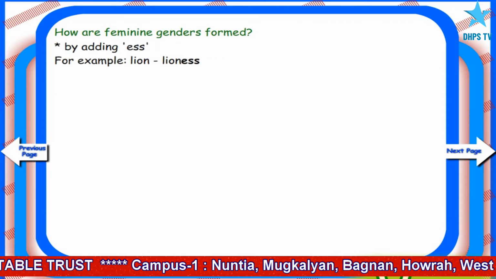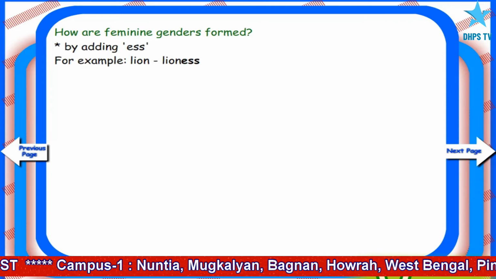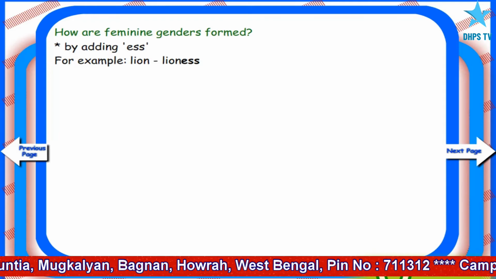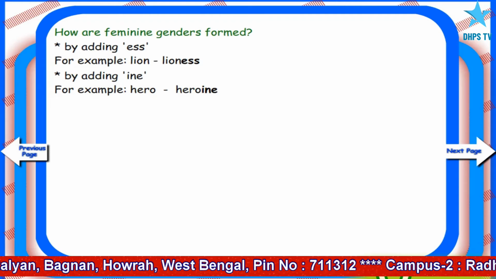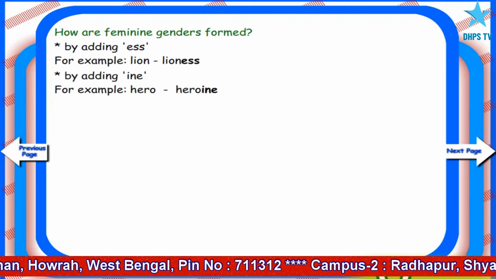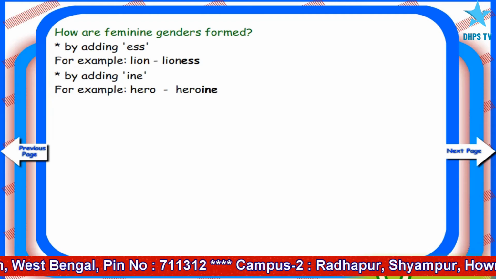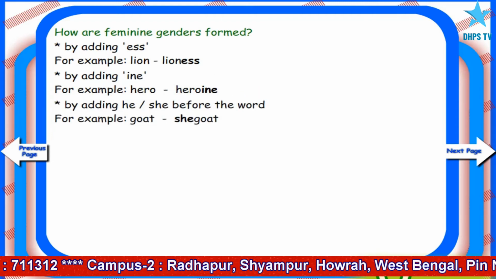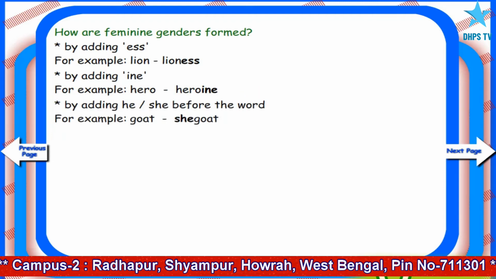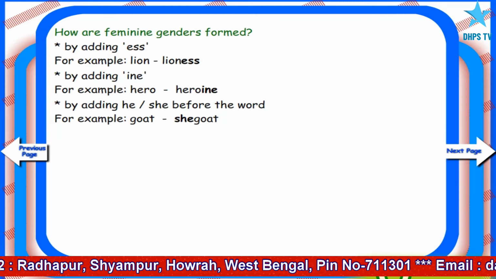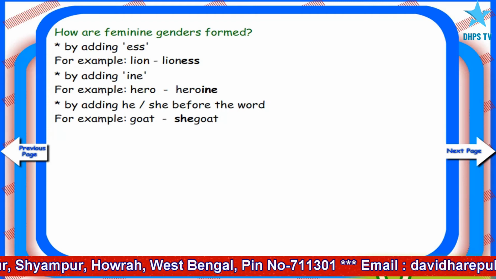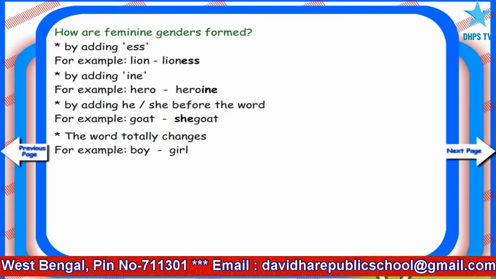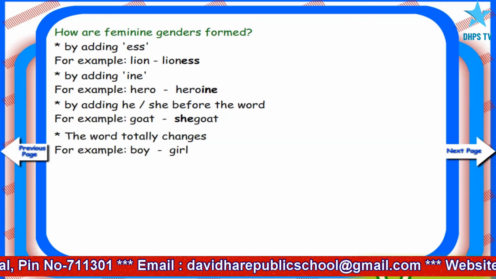By adding ess. For example, lion, lioness. By adding ine. For example, hero, heroine. By adding he, she before the word. For example, goat, she-goat. The word totally changes. For example, boy, girl.